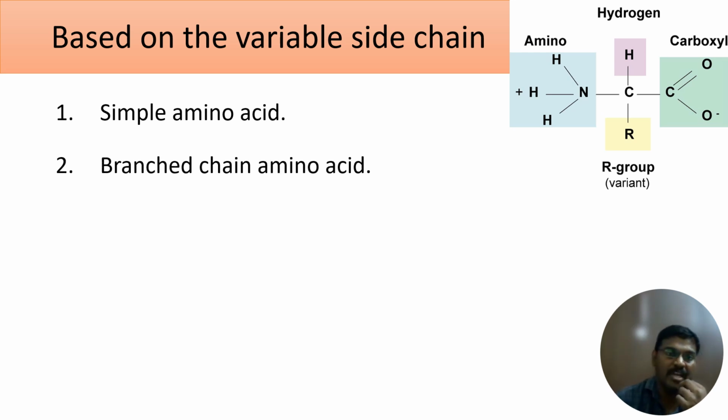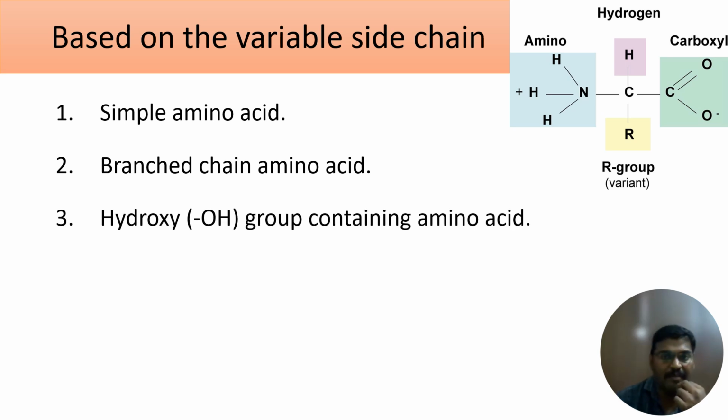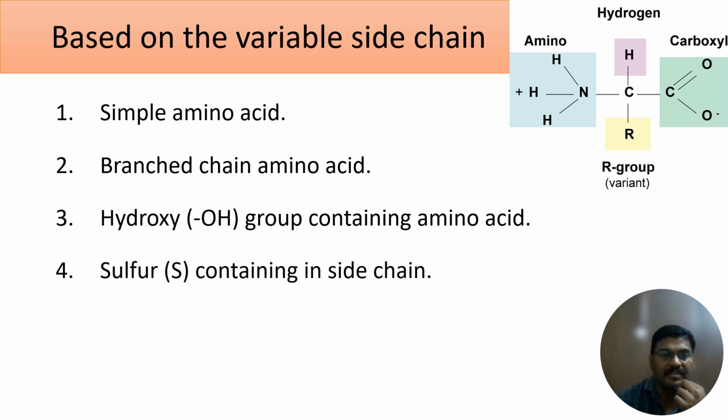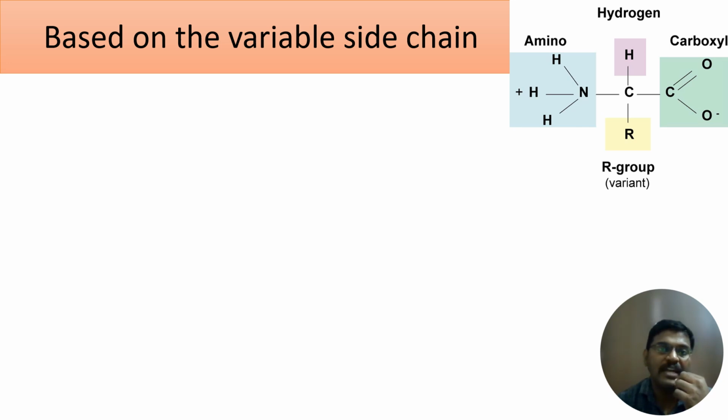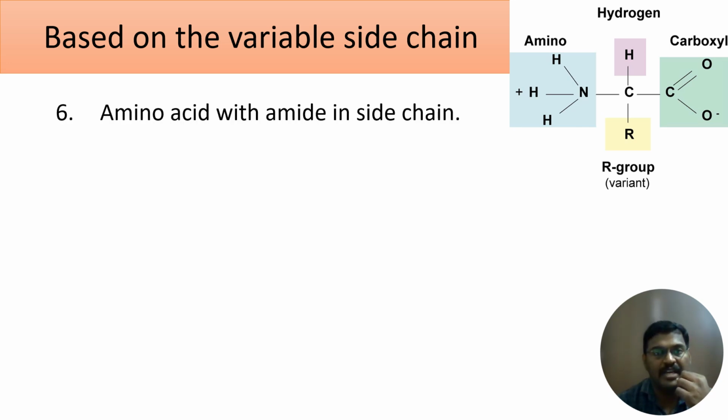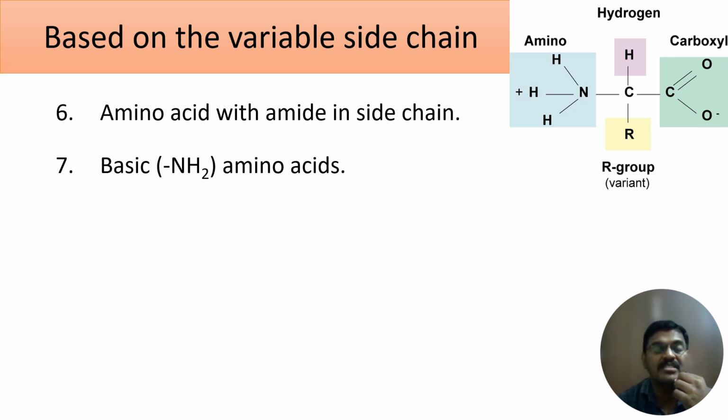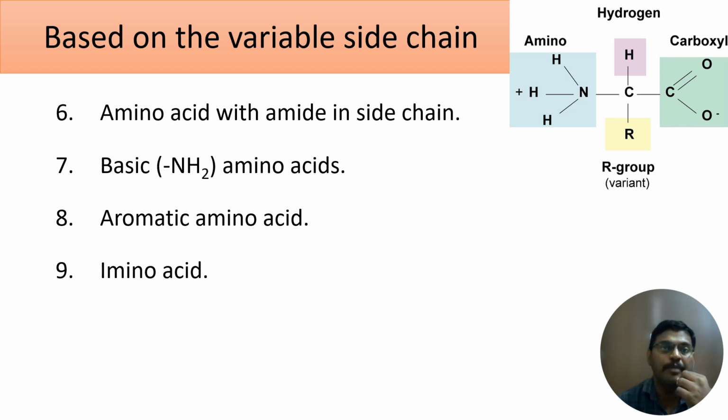Third subclass is hydroxy group containing amino acid. Fourth subclass is sulfur containing amino acid. Fifth subclass is acidic amino acid. Sixth subclass is amide containing amino acid. Seventh subclass is basic amino acid. Eighth subclass is aromatic amino acid. And the last one, the ninth subclass, is imino acid.